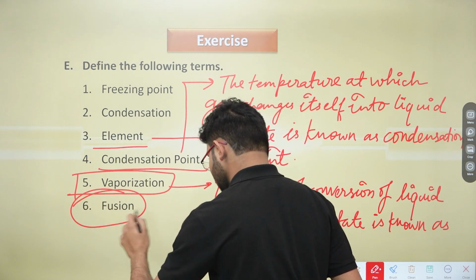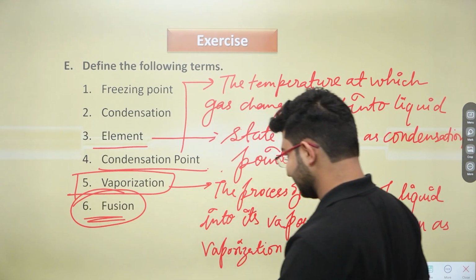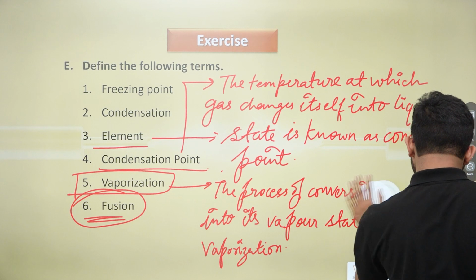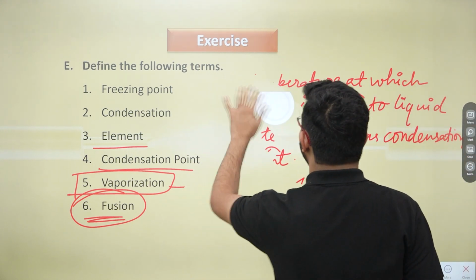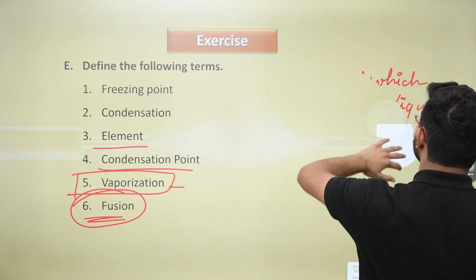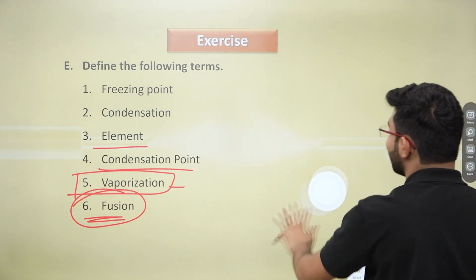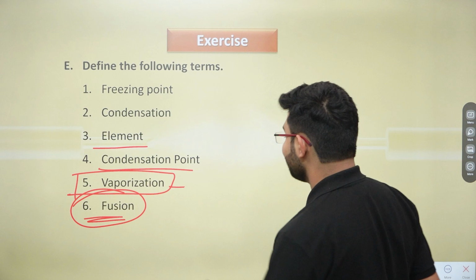Now the next term is fusion. If you know very well what fusion is, fusion is just something like melting, right? This is another term that we use for melting actually. Okay, you don't have to be confused.